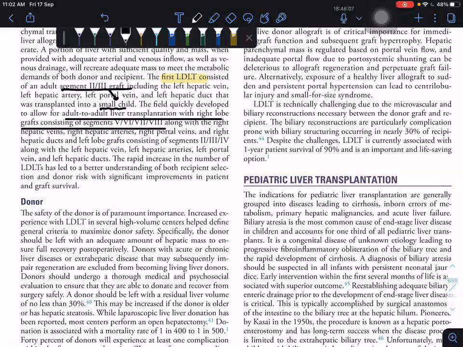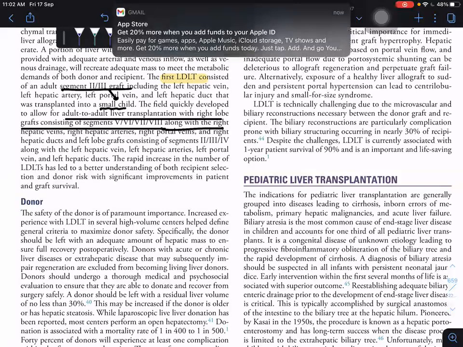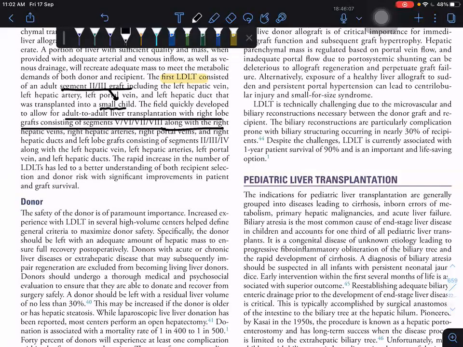So you see 5, 6, 7, 8 along with the right hepatic vein, right hepatic artery, right portal vein, and the right hepatic duct. This is already known, so I no need to see again. For a child, it's the same, we have to take 2, 3, 4.